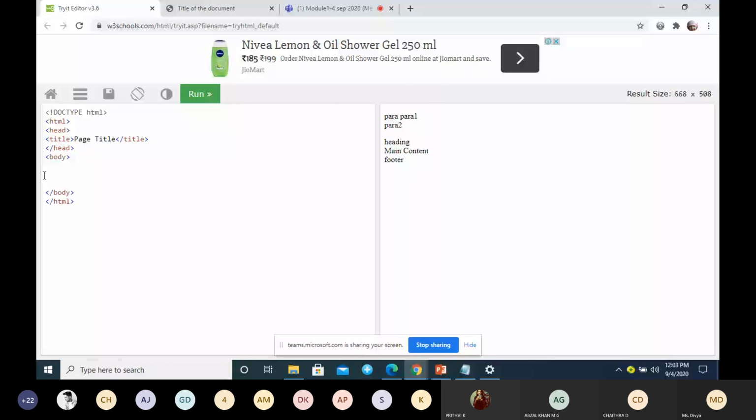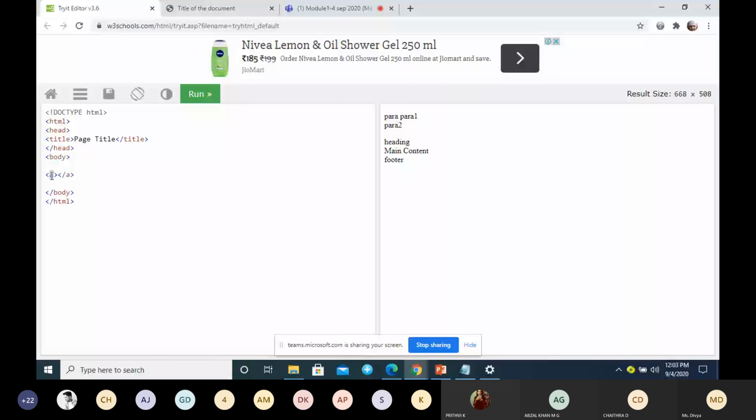I'll just show you an example. For links, we are using the anchor tag. This tag is called an anchor tag or a link tag, correct? We are using a tag with the name A. This is used as the link tag.